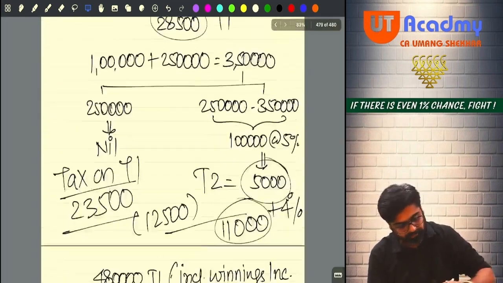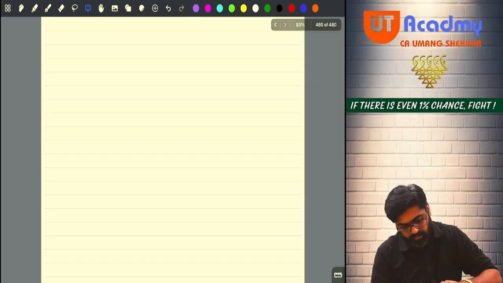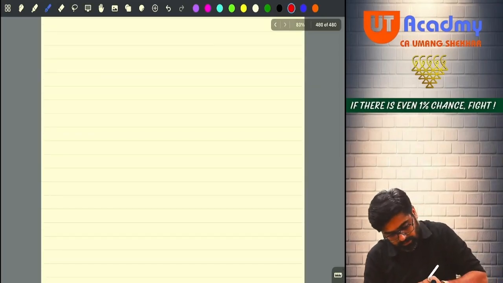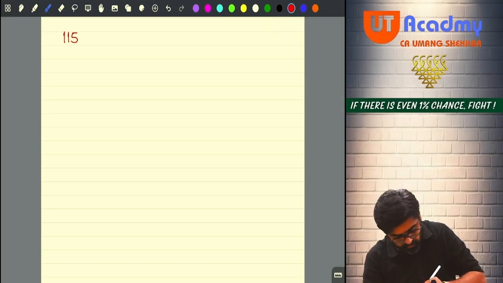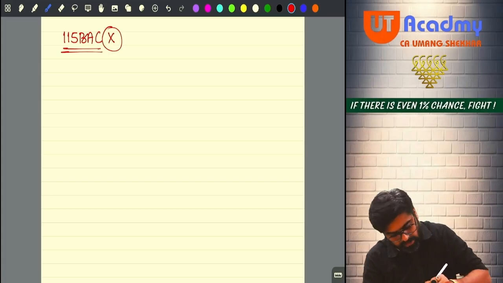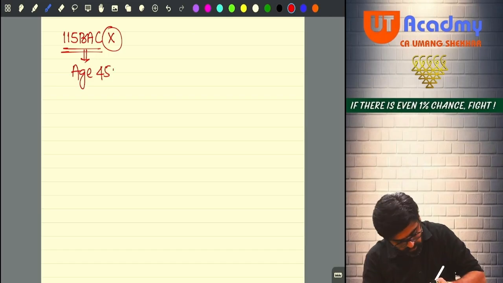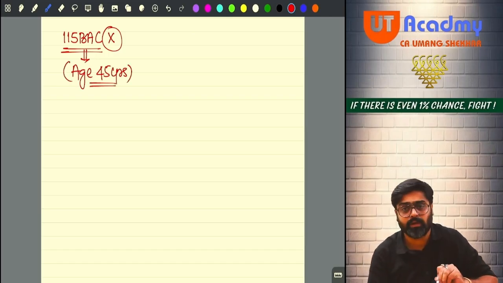Please pay attention. See, if the assessee is not following 115BAC, and his age is 45 years, meaning he is not a senior citizen. For him the basic exemption limit will be 2,50,000.